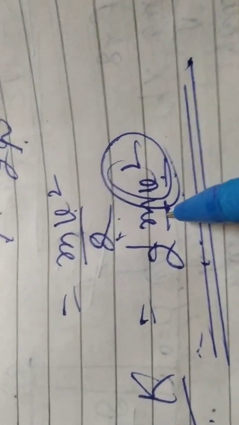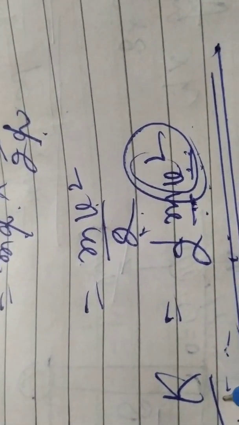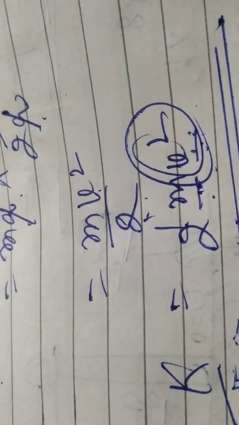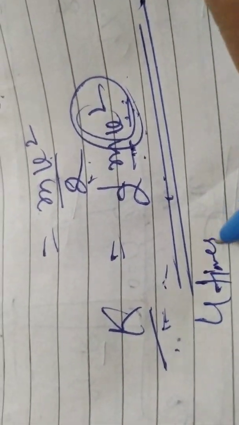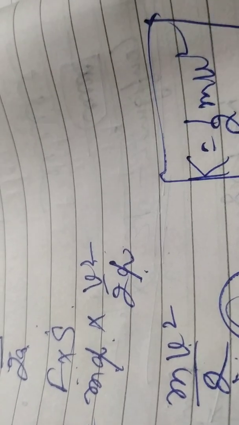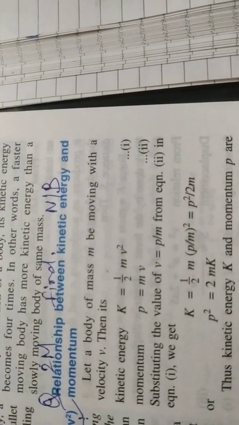Now why have I circled this V square? Because I just wanted to tell you that kinetic energy depends upon two factors, mass and velocity. Double the mass, double will be the kinetic energy. But double the velocity, 4 times will be the kinetic energy, because here it is squared. I hope you understand now the derivation of half mv square. So this is a very important derivation. Write it down in your notebooks.